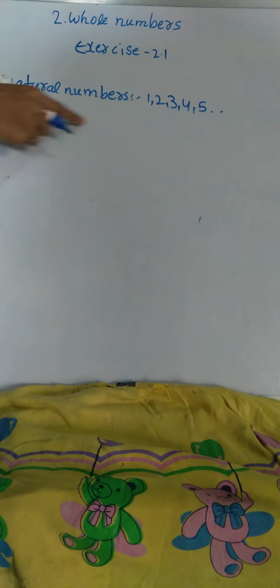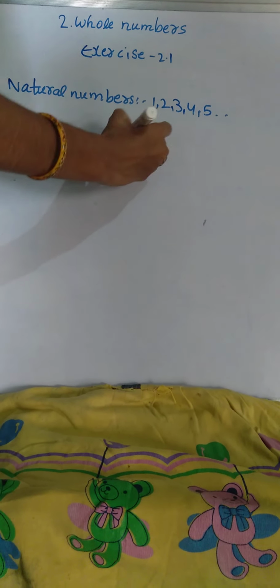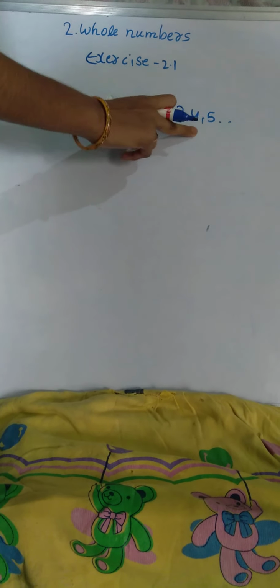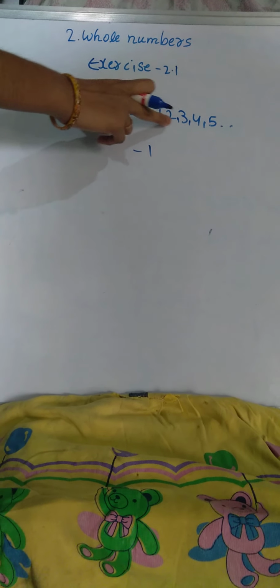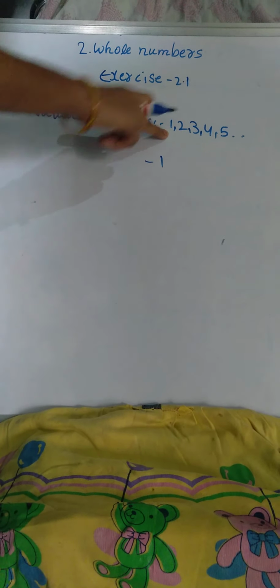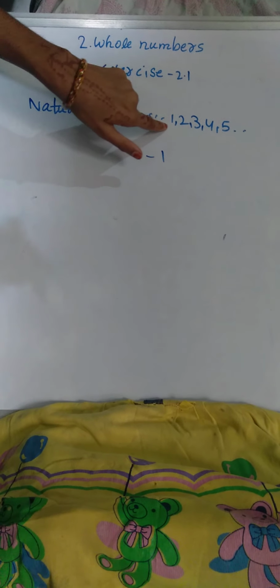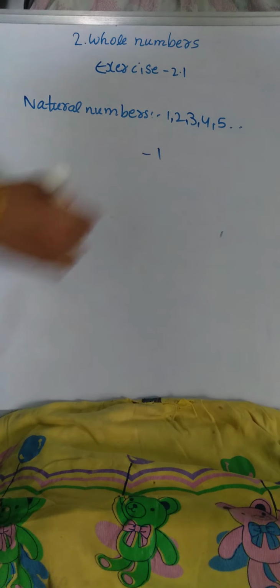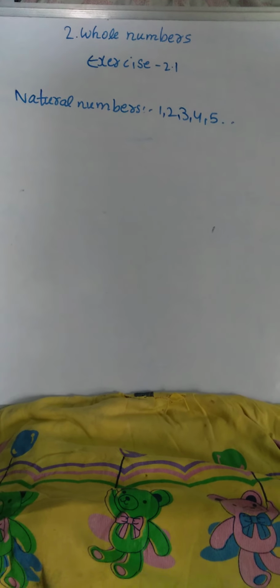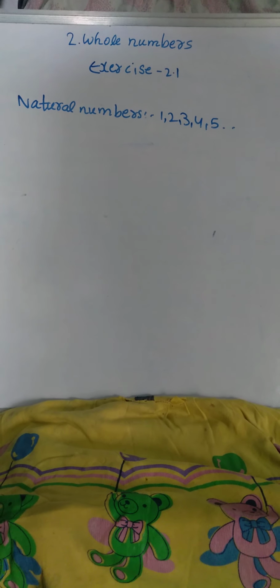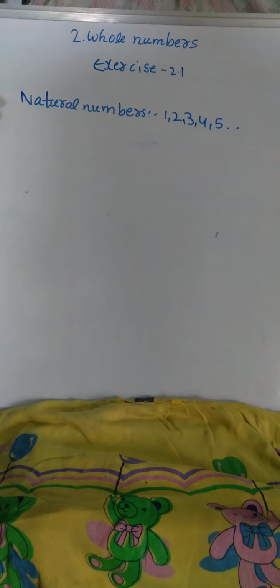Predecessor means minus 1. 5 minus 1 is 4, 4 minus 1 is 3, 3 minus 1 is 2, 2 minus 1 is 1. So the statement is true.